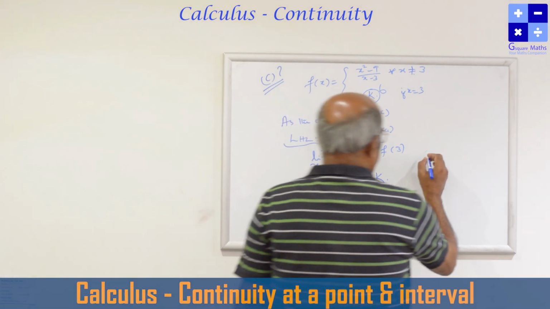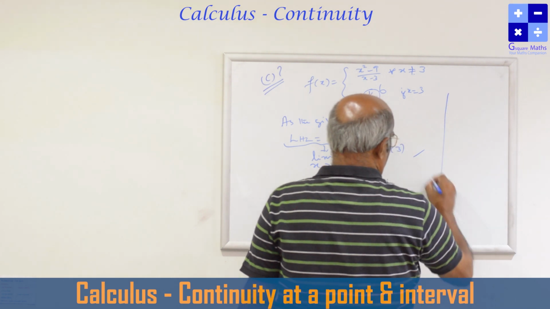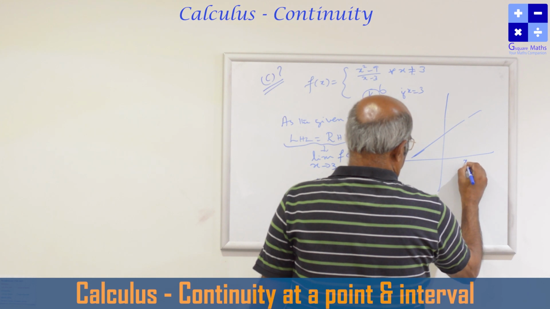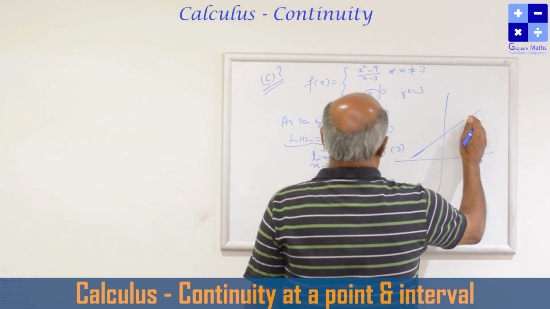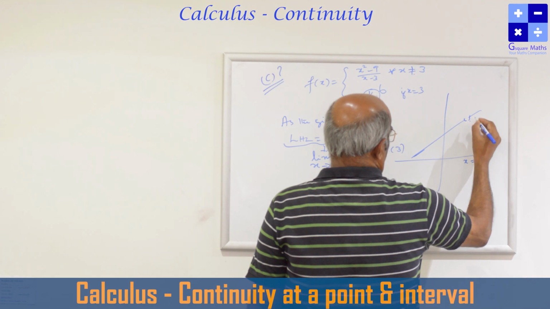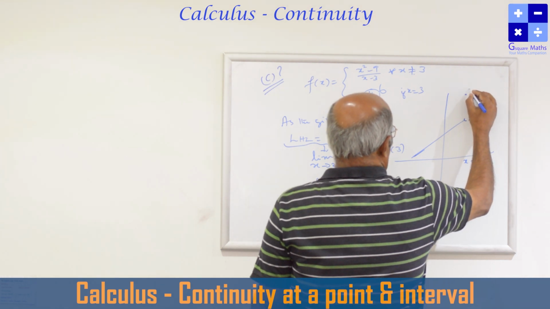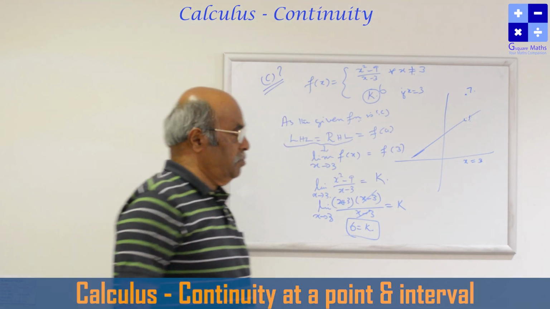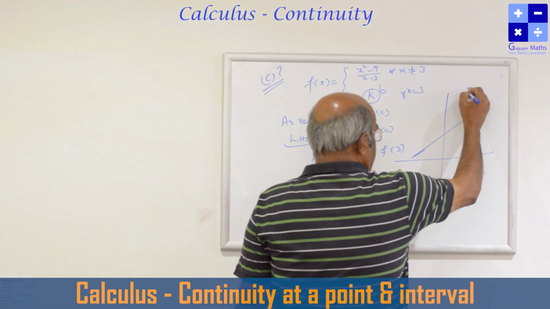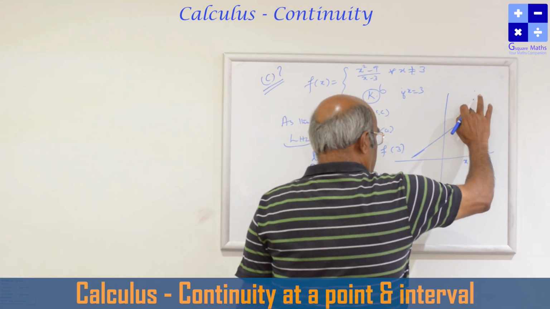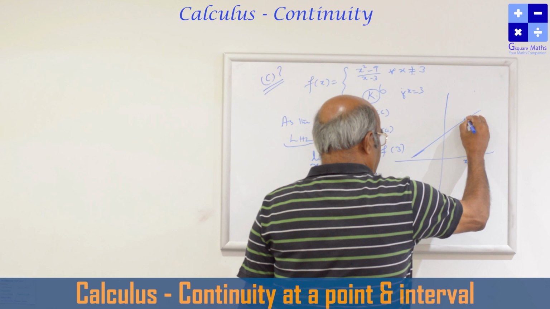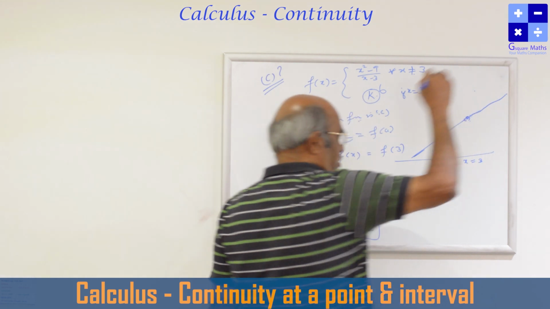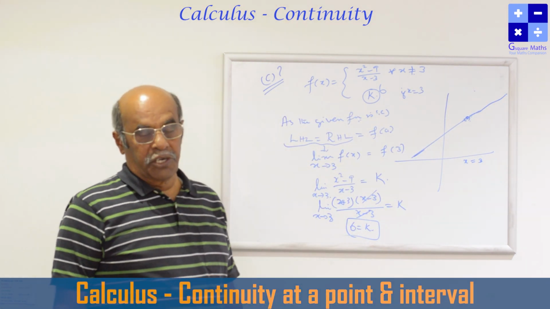Remove the discontinuity means here in the graph. Graph is like this, at the point x equal to 3. And the function value is given, here it is 7. Earlier case, here it is 6. So if that point is coming closer to the same point given here, then without lifting my pen or pencil, I can draw the graph. The function is continuous.